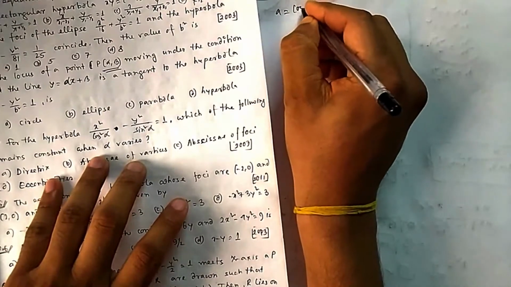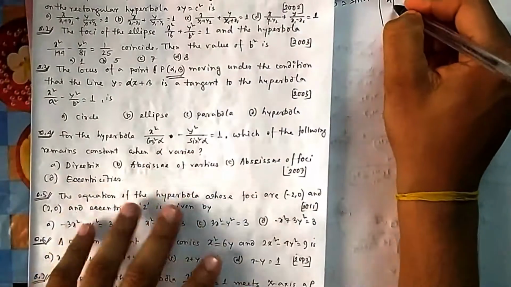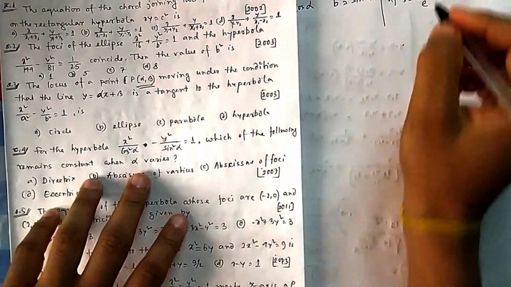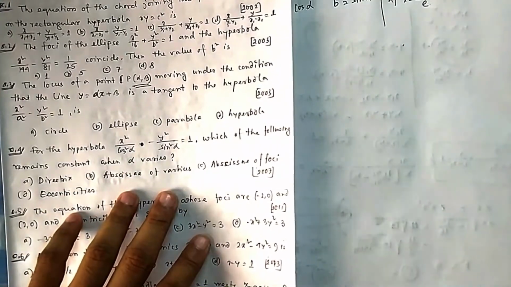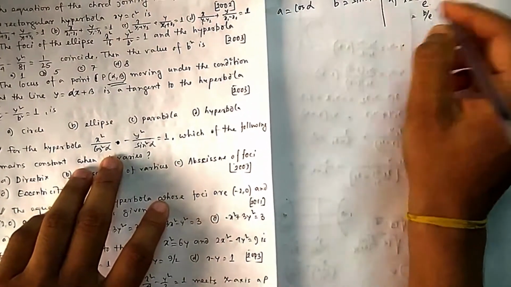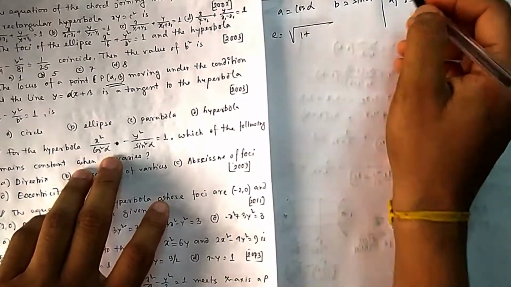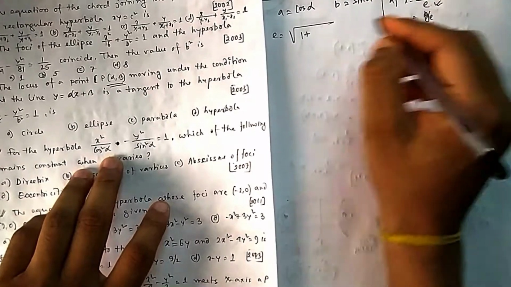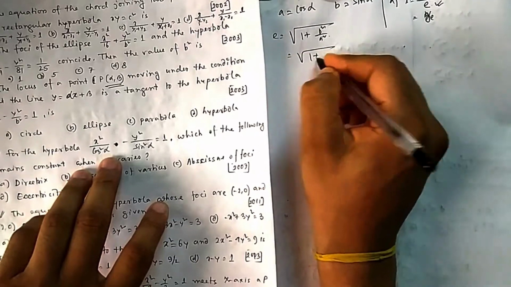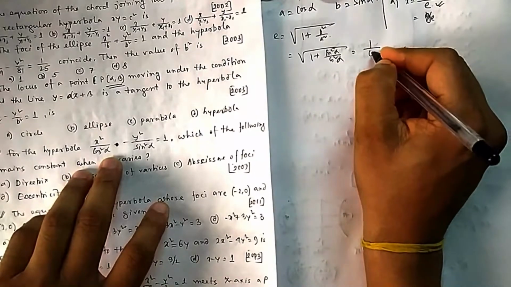A is equal to cos alpha and B is equal to sin alpha. So let's check option by option. First option is directrix. What is directrix? Directrix is x is equal to a by e. We don't know which one is a, it can be a by e or b by e also. So let's write e is equal to, if there is nothing mentioned we will go by the standard one, 1 plus b square by a square. So it is 1 plus sin square by cos square, which is 1 by cos actually.